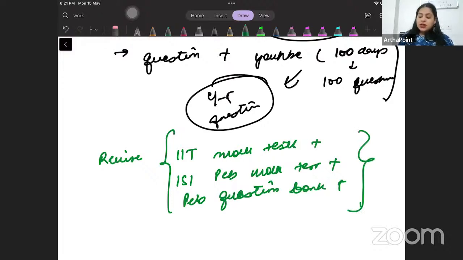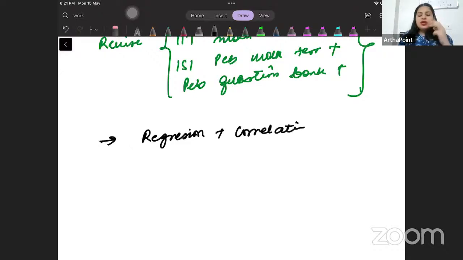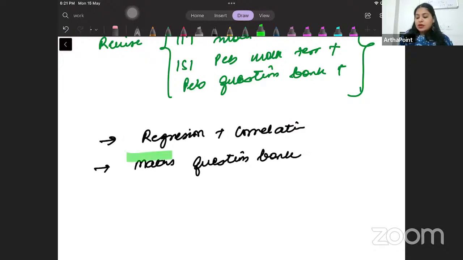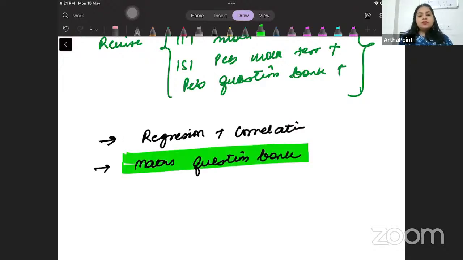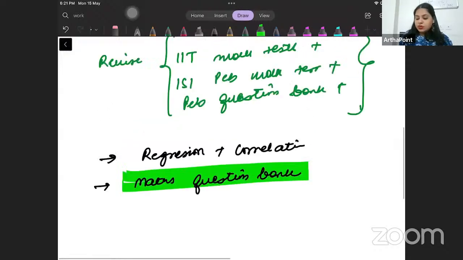Questions on maths and stats. So in stats, as I was mentioning, Yashasvi, I've already added regression plus correlation because I thought this is a difficult topic. Mean, median, mode I am leaving for now. I will do it towards the end. I think it's a comparatively simpler topic. But what I'll do is I will pick up on the maths question bank next. All of this I will do within this week, but I want you to be committed and to practice along with me. Okay, that is important.